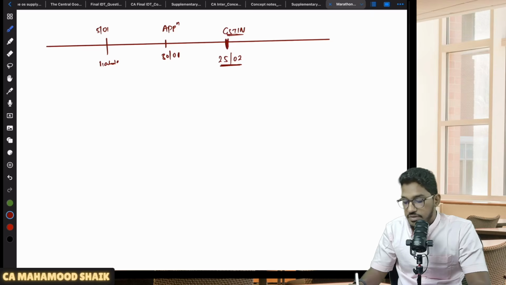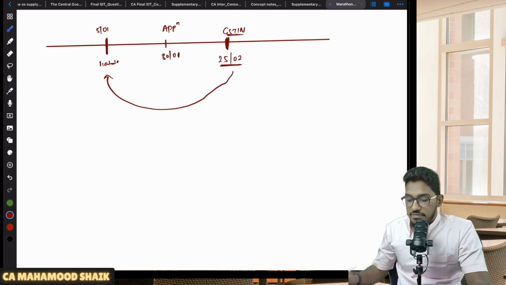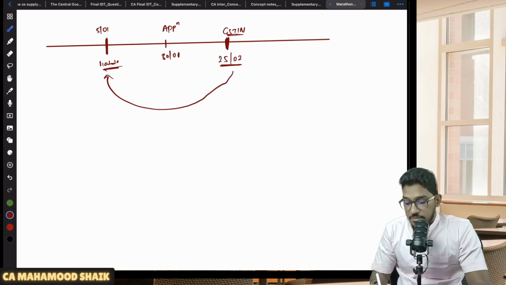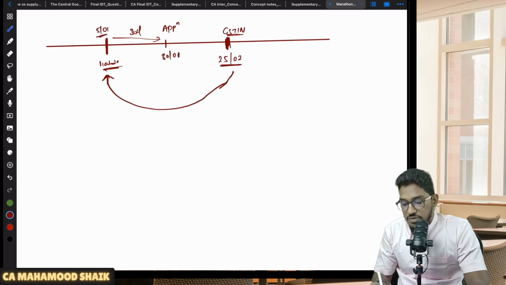They say that even though you are getting your registration certificate later, your registration will be effective retrospectively. From the date whenever you become liable for registration, from that date itself, your registration will be effective. It will have a retrospective effectiveness when you submit your application within 30 days, even though you get the certificate at a later point of time.